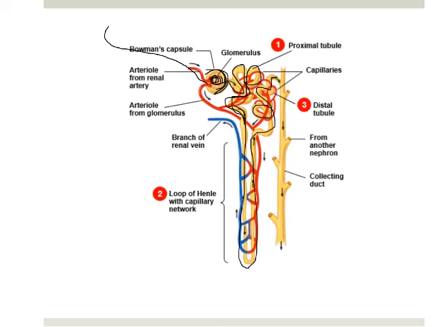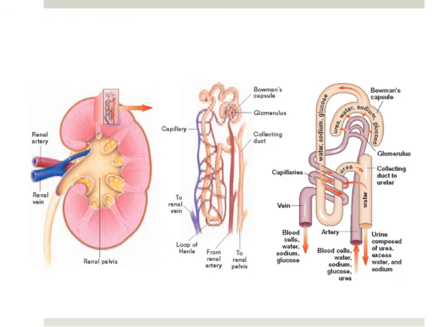So what we're going to do in this section that I just showed you, we're going to be putting the good things back in the blood and taking the bad things out. And then finally, now we just have bad things, nitrogenous waste we don't want, and that collects as urine in the collecting duct. Okay. So one more time to put it all together.